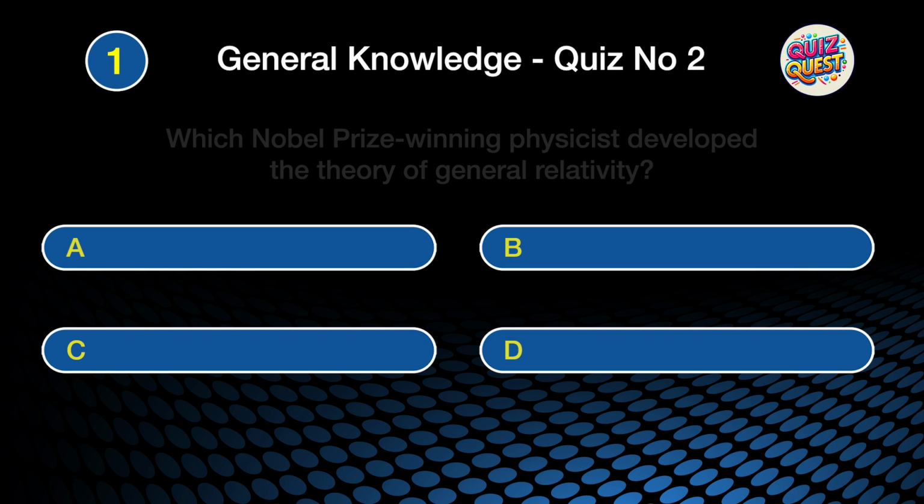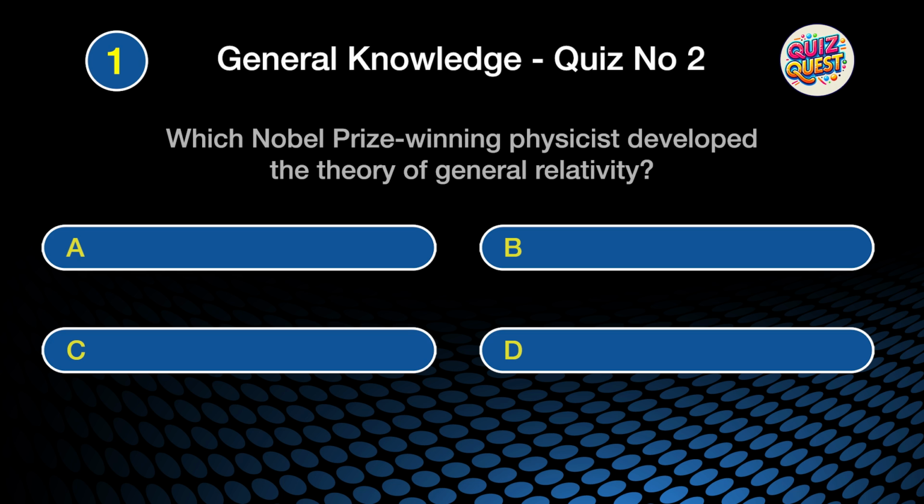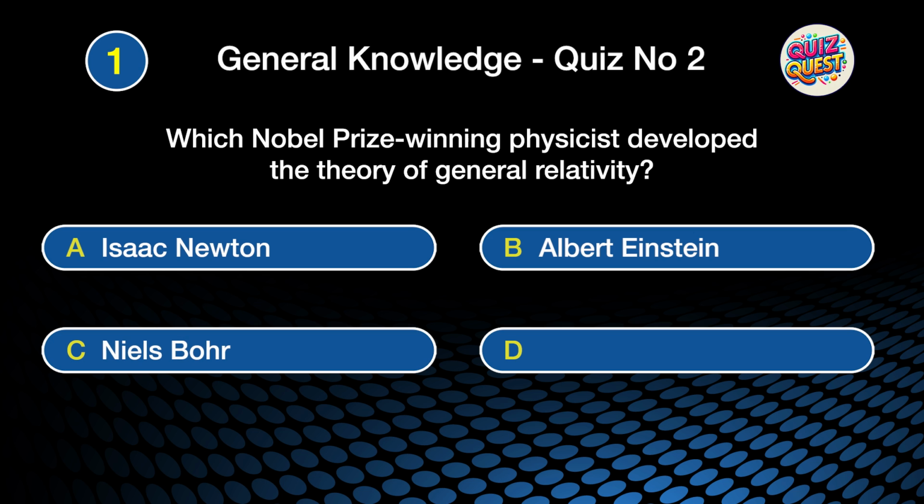Question 1. Which Nobel Prize-winning physicist developed the theory of general relativity? Was it A. Isaac Newton, B. Albert Einstein, C. Niels Bohr, or D. Max Planck?